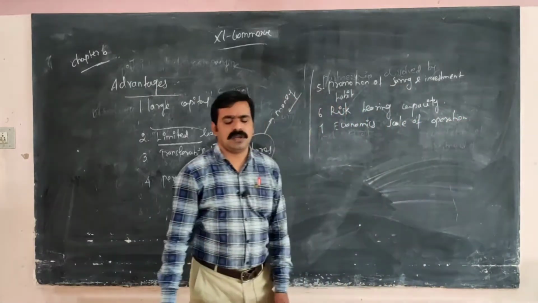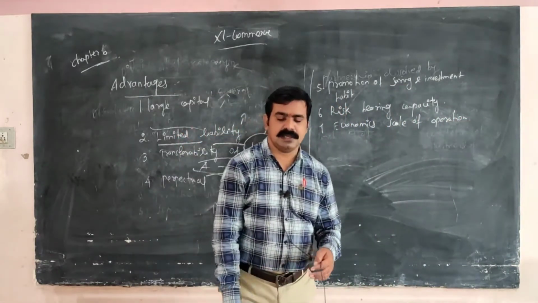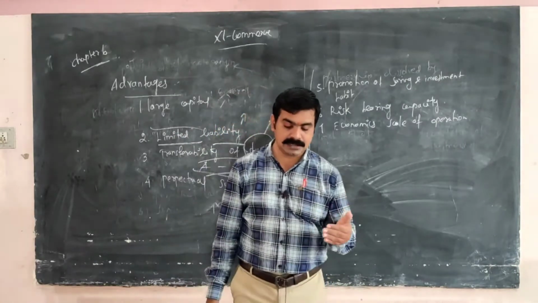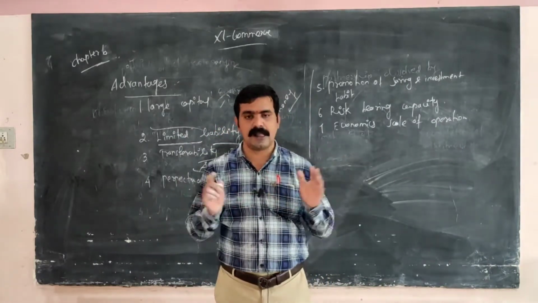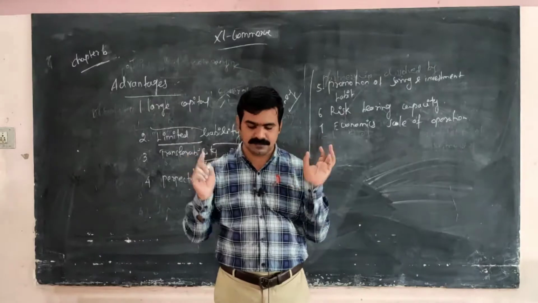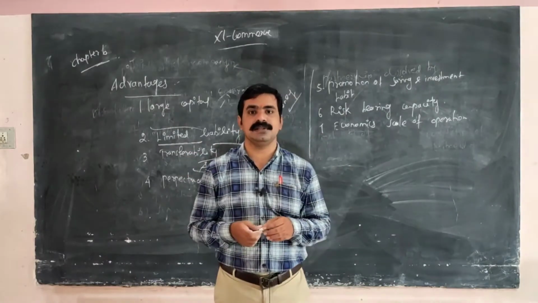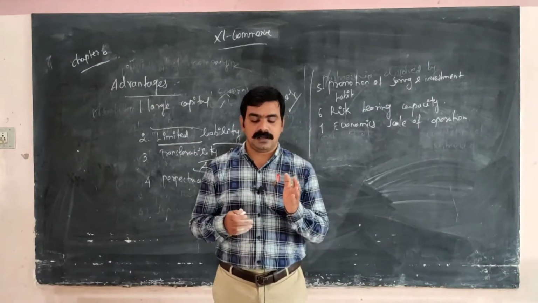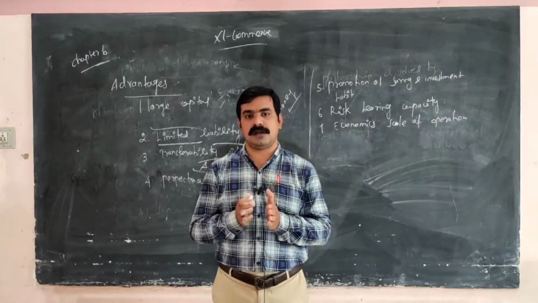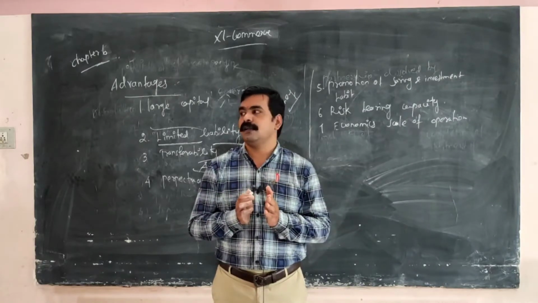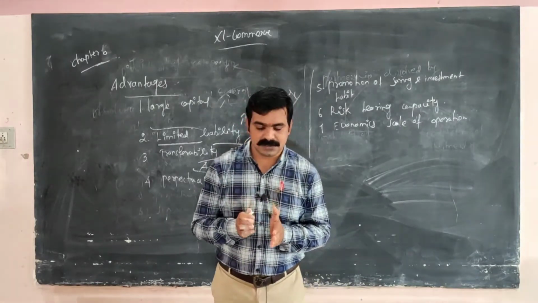What do you mean by economic scale of operation? A joint stock company can undertake business on a large scale, so the result it can derive is large. And what is the advantage of Hero Motor Company? Hero Motor Company Limited.